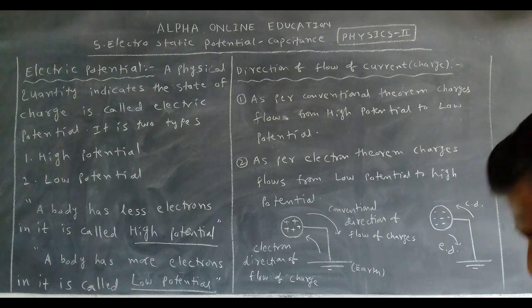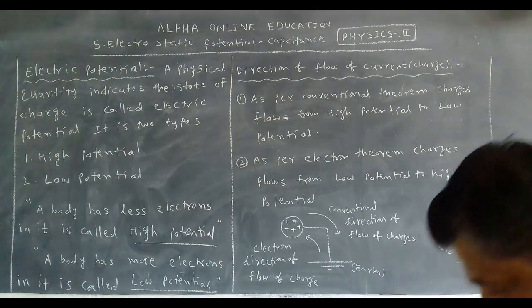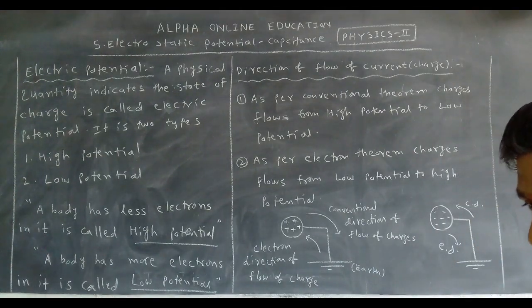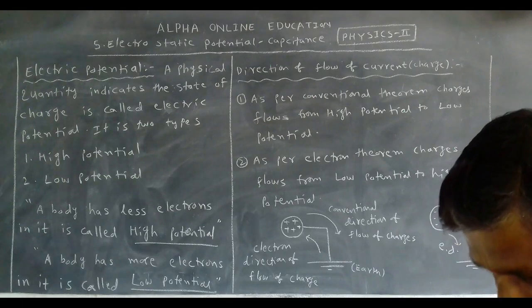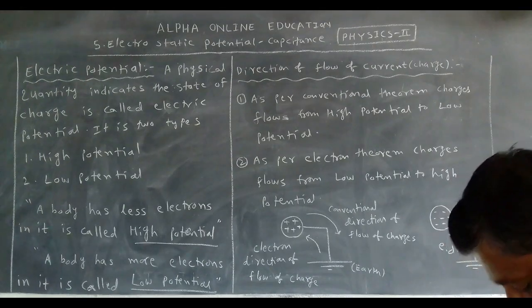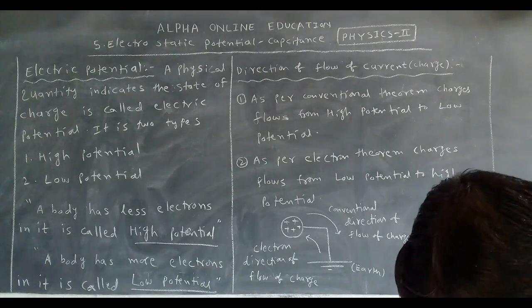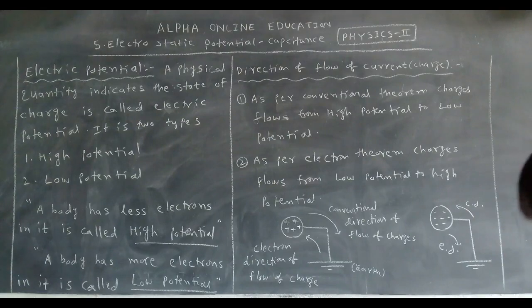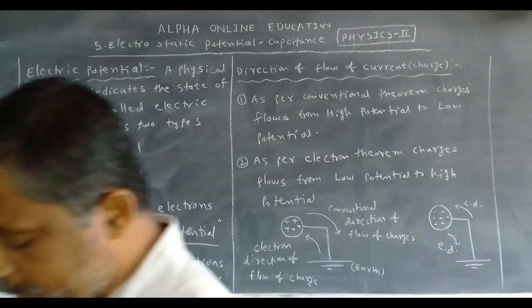Now, with the help of this potential only, we will discuss in which direction current flows. Current means charges. Flow of charge is called current, which we studied in the previous classes, in the lower classes. But what is the current? The correct definition we will discuss in the 6th chapter.